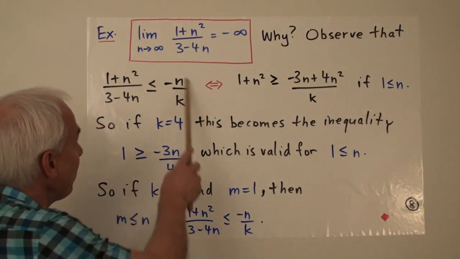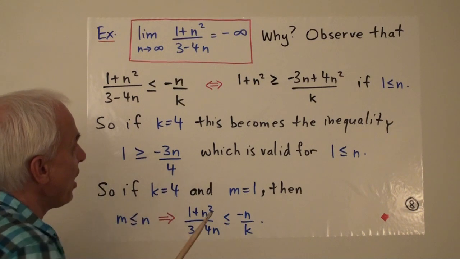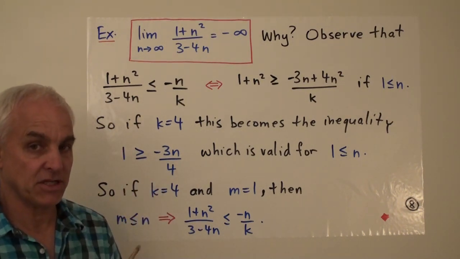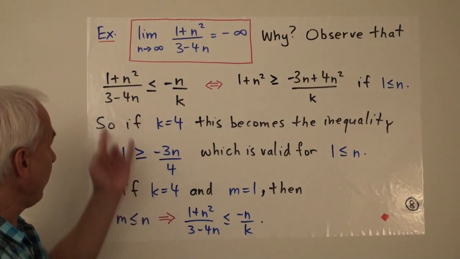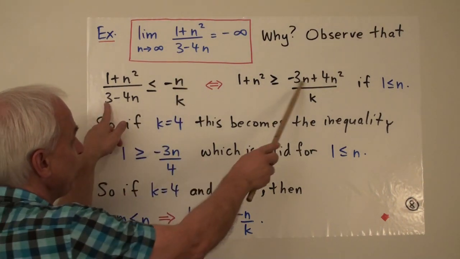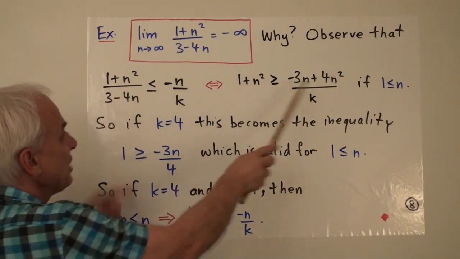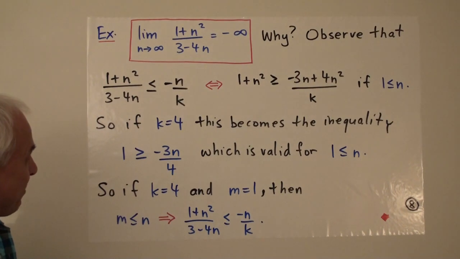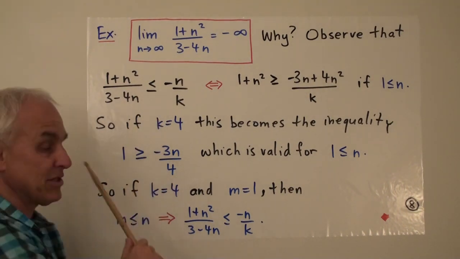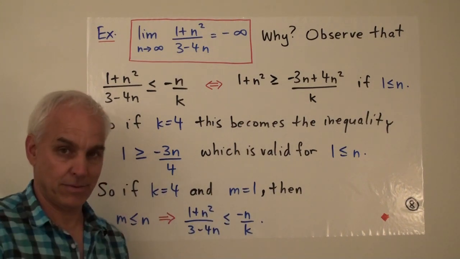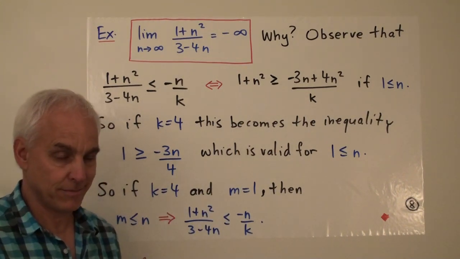So let's simplify this first by multiplying by this 3 minus 4n, which is in the denominator here. So I multiply that over here, and I get minus 3n plus 4n squared over k. But notice that this less than or equal sign has changed to a greater than or equal sign. Why is that?